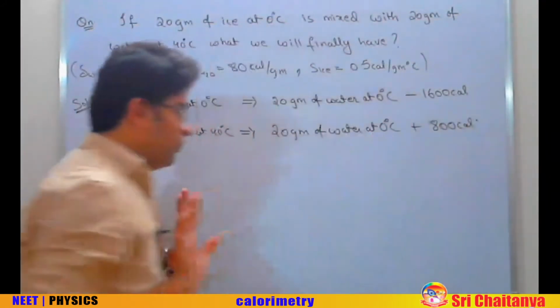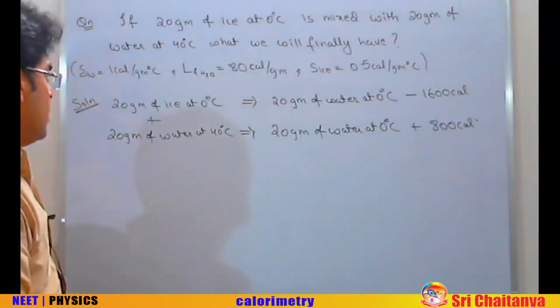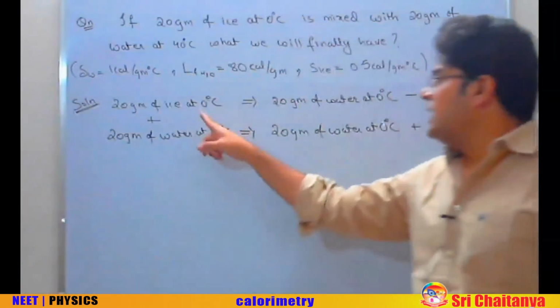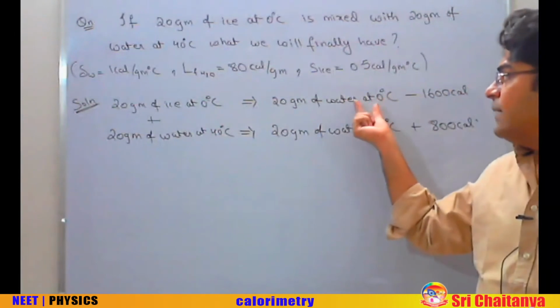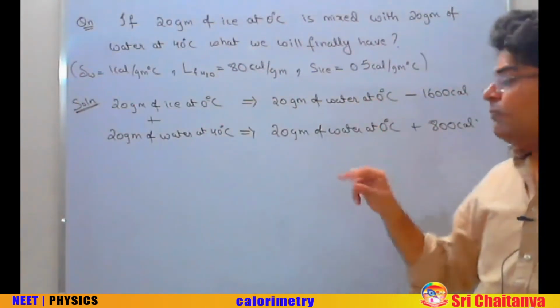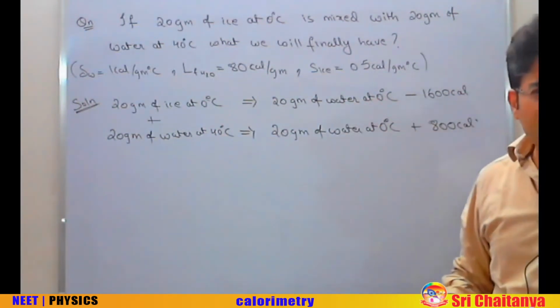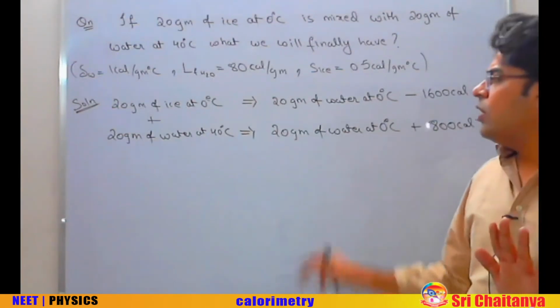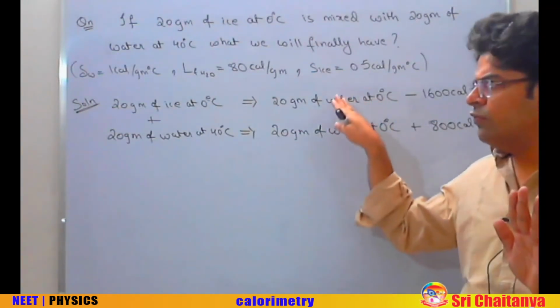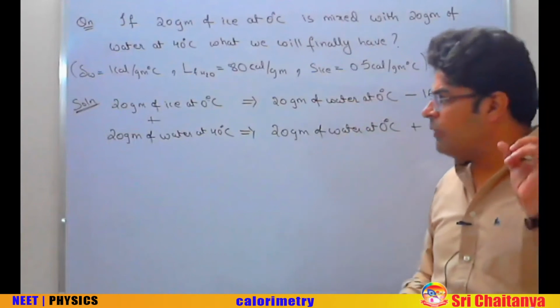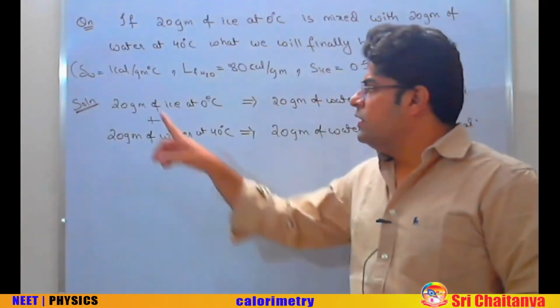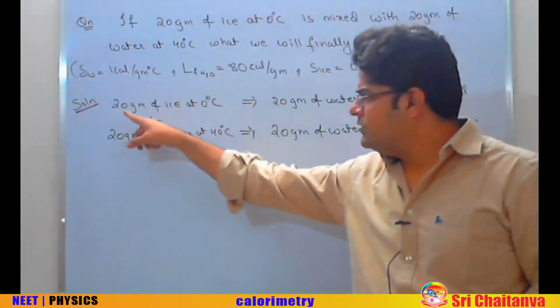See carefully what I have done. I have converted both ice as well as water into the same state, water, and at the same temperature, 0. Why are you doing it? First of all, you must not focus on why I'm doing it. Your prime focus right now should be on whether I have written this statement right.